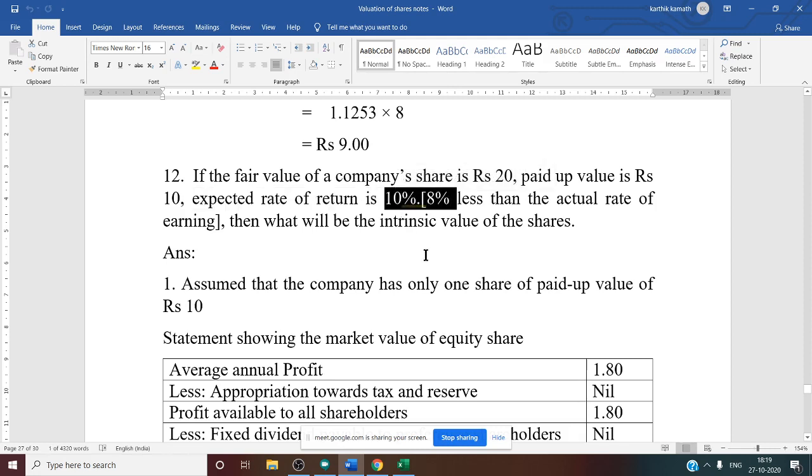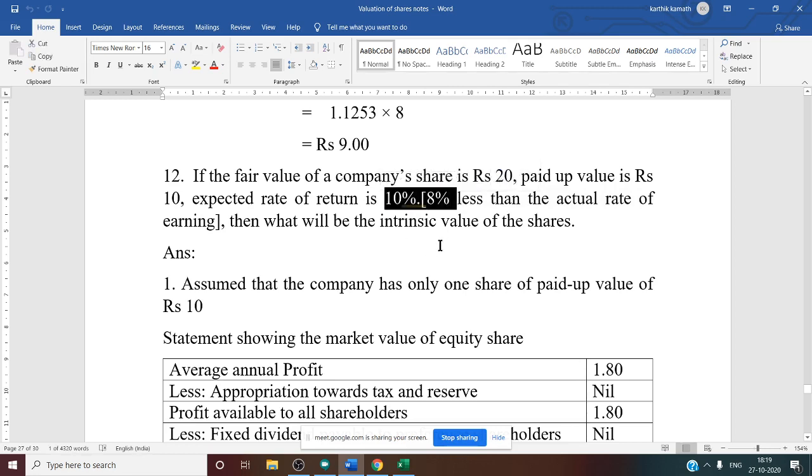That is 10 plus 8%, because expected rate of return 10% is given at a lesser amount. See this, in the bracket they have said 8% less than the actual rate. That means original expected rate of return we need to find out. 10 plus 8 you do, you will get it very easily.